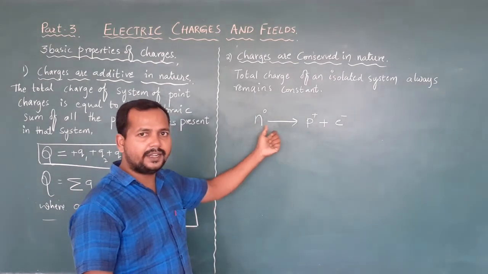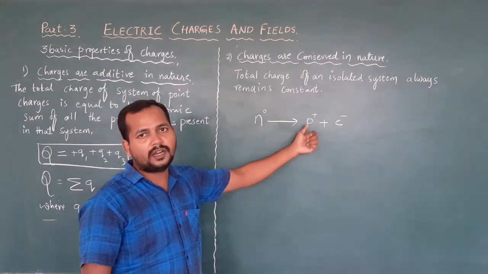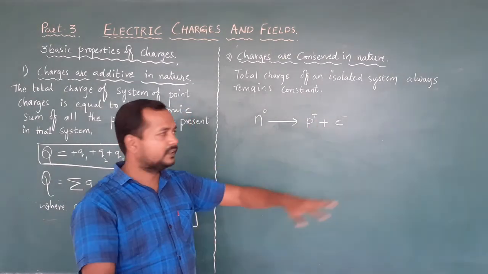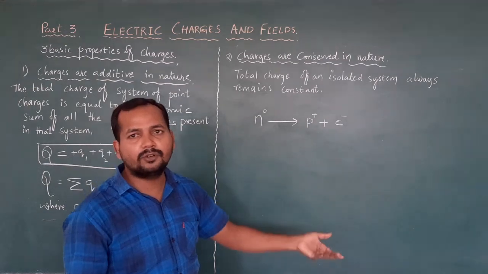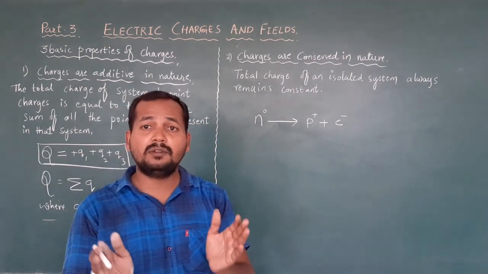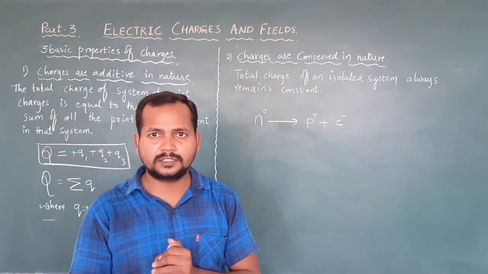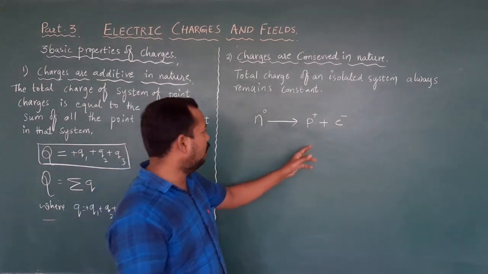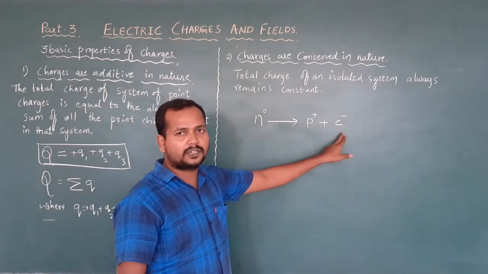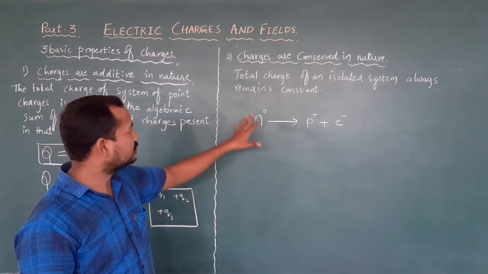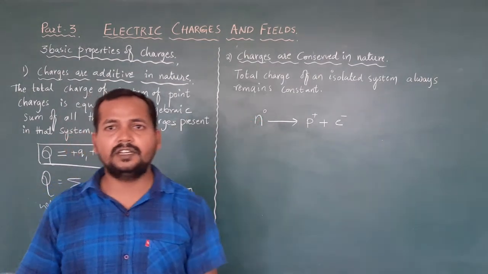Here a neutron decays into a proton and an electron. If an electron and proton are combined, then it becomes a neutron. Why does it become a neutron? Because proton and electron both have the same magnitude of charge, but they are opposite in sign. Hence, when one proton and one electron combine, it gives you a neutron. Hence, this is called, the charges are conserved in nature.